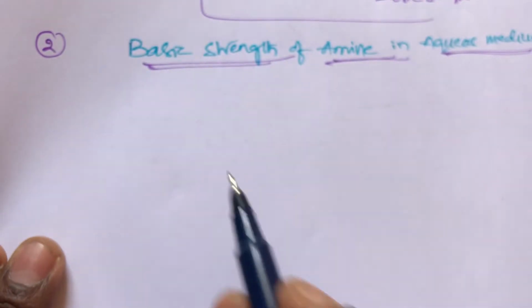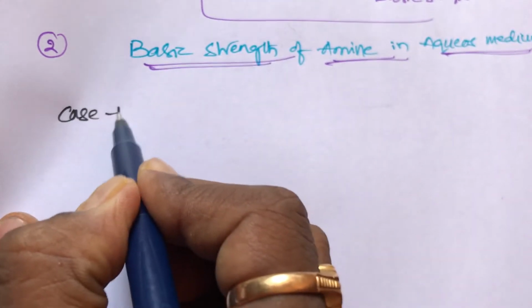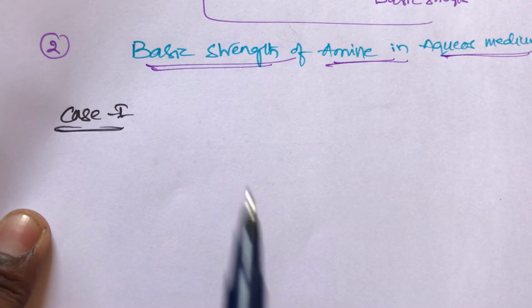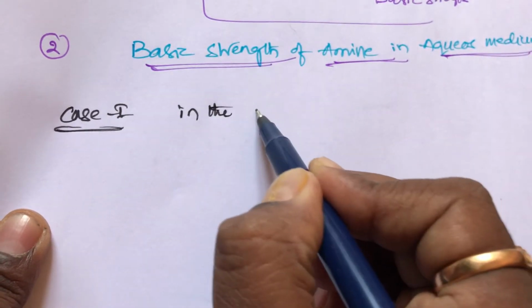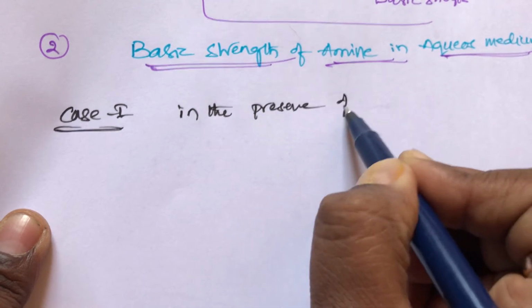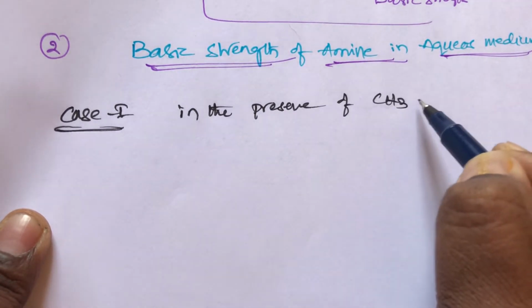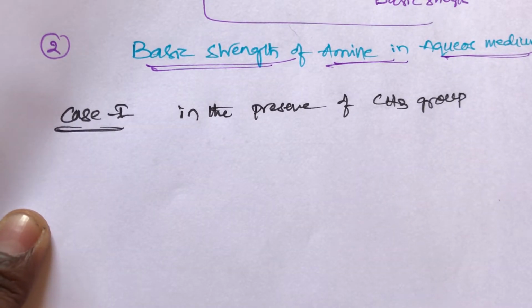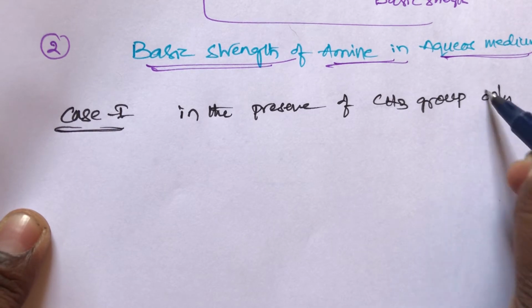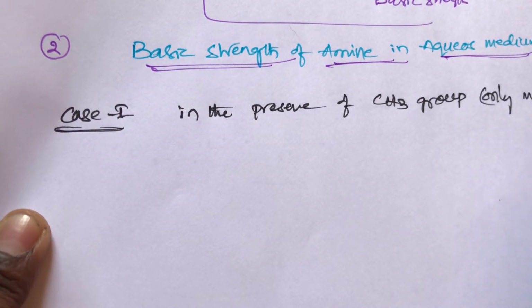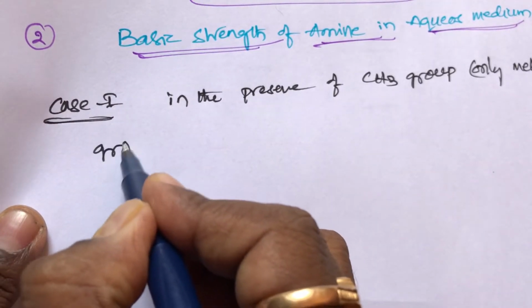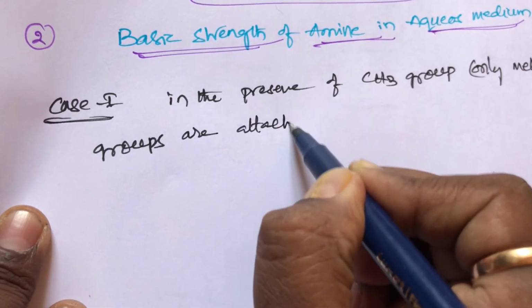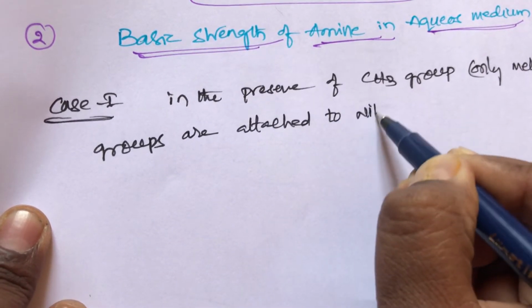In case number 1, in aqueous medium, in the presence of methyl groups, that means only methyl groups are attached to nitrogen.